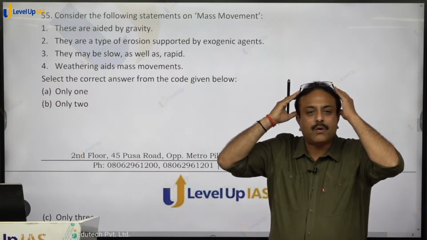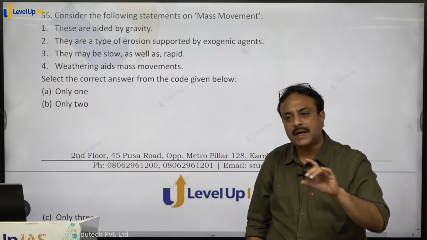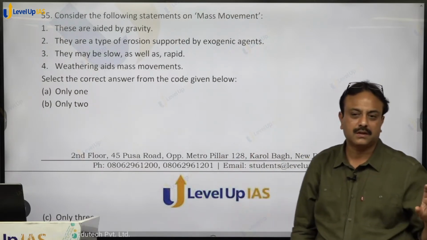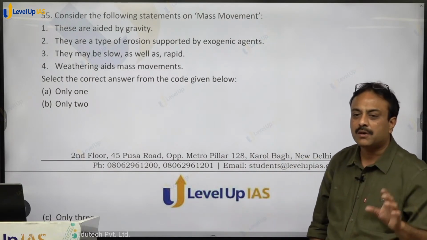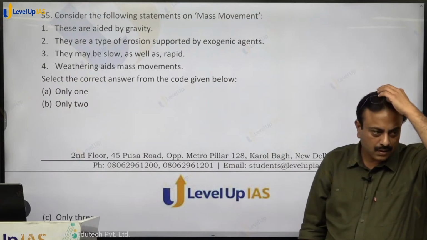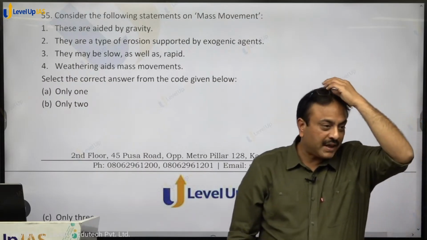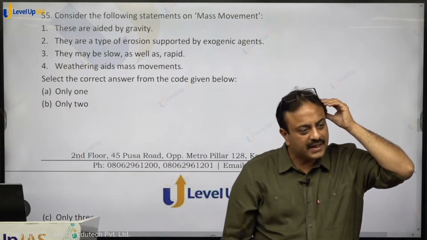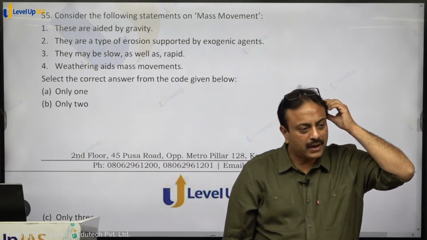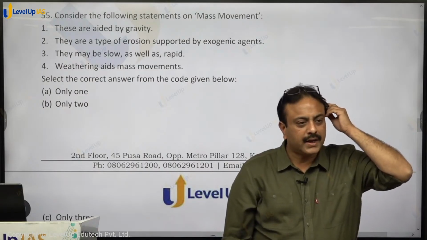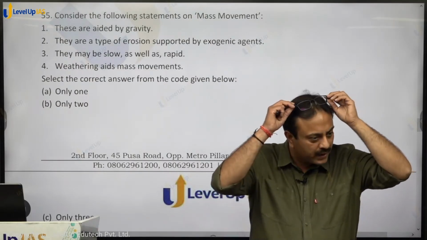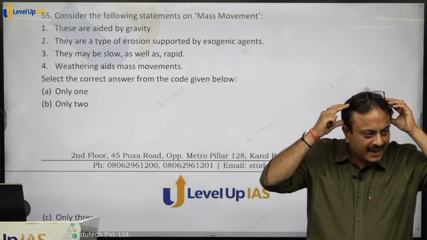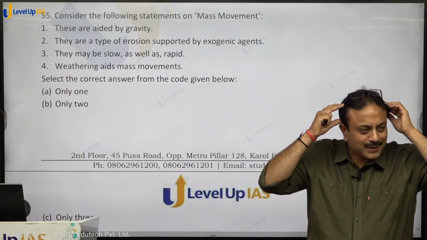Movement of material only under the impact of gravity without getting any support or aid from exogenic geomorphic agents. That is called mass movement or mass wasting. The movement of material only under the impact of gravity, without being aided by exogenic or endogenic geomorphic agents. Without getting any aid from exogenic.